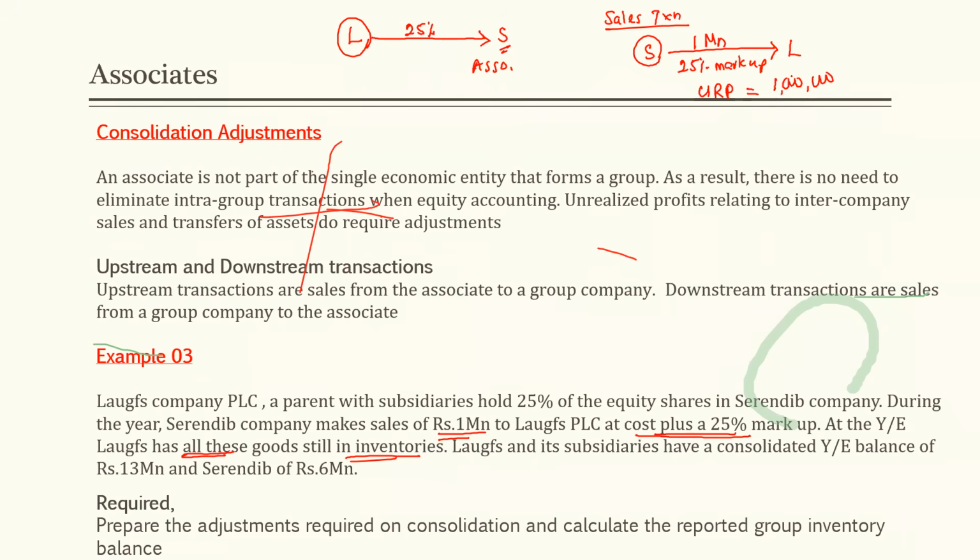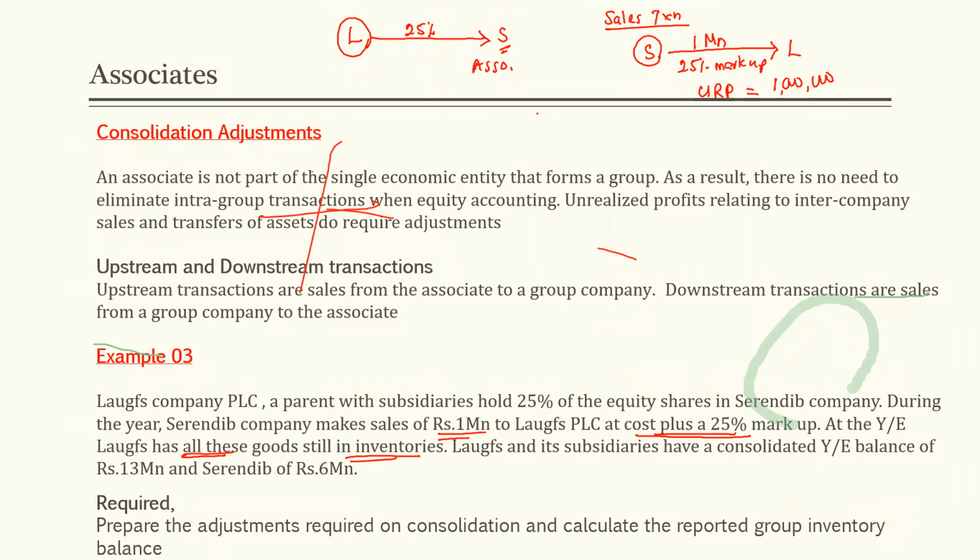Out of this 1 million, what is the profit? This is the sales figure, 1 million. So within this 1 million, how much profit is there? That is what we need to find. That is the unrealized profit. Because this is in their inventory, what is the profit within it? That is our unrealized profit amount. How to find? We have been given this 25% on markup. Cost plus a 25% markup.